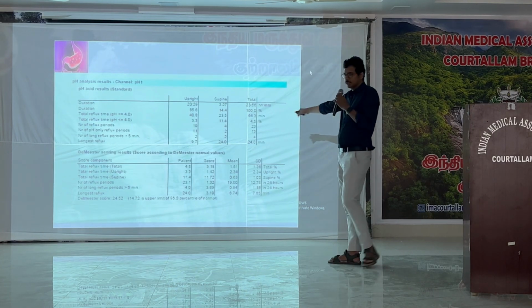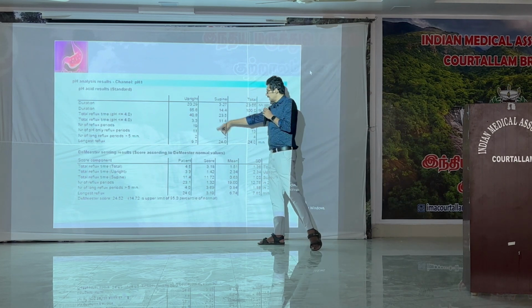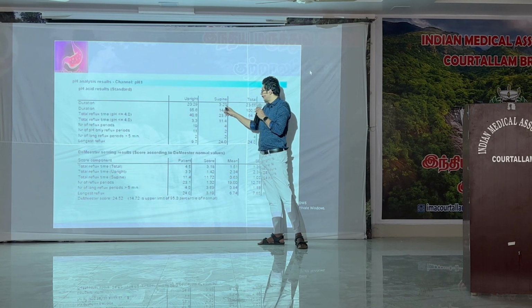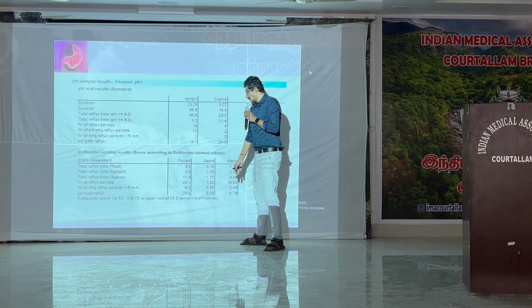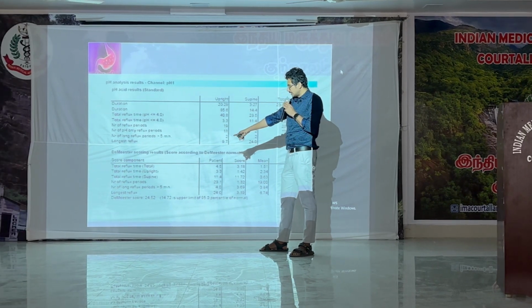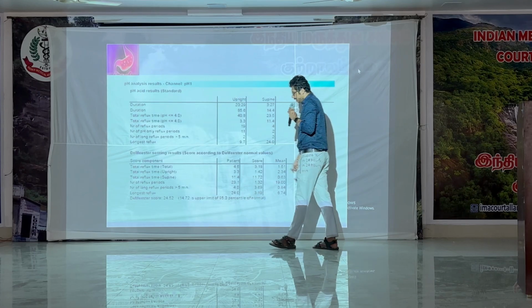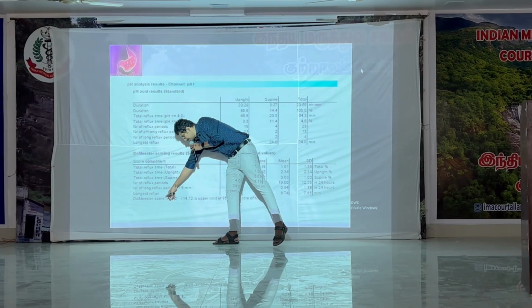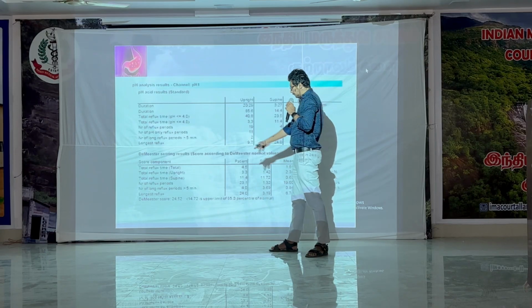This will be the report given by the software. You can see here the study is done almost for 24 hours. The patient was supine or upright for 20 hours. You can see the longest reflux. It will record the reflux time, how much it is there, the number of reflux episodes, how long the episodes lasted. All those things will be calculated, and you will get a score called the DeMeester score, which is 24 for this patient. This is one important score.